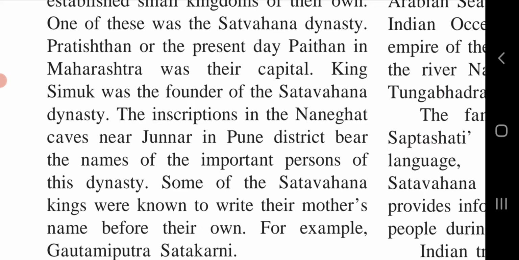So what was the capital of the Satavahana dynasty? The founder of the Satavahana dynasty was King Simukh, and their capital was Paitan, which was previously known as Pratishthan.